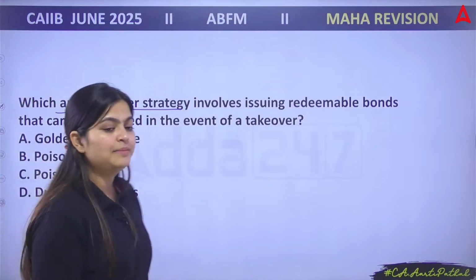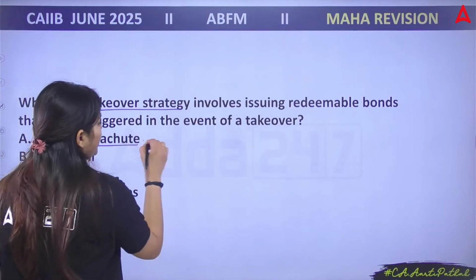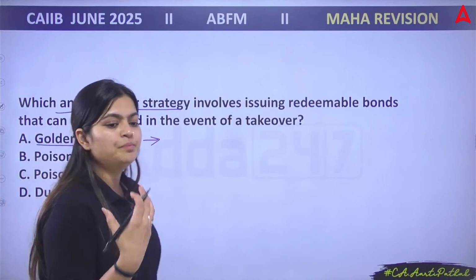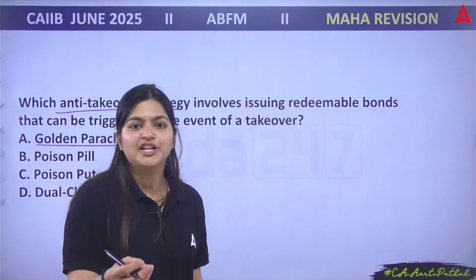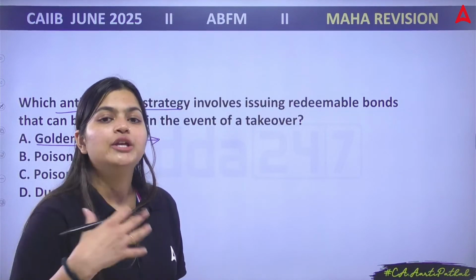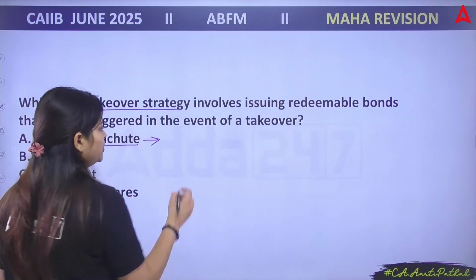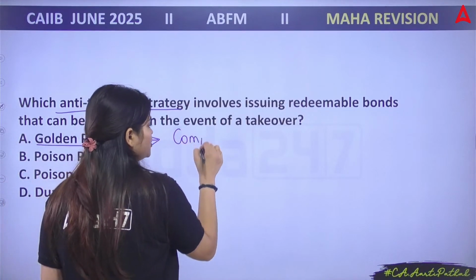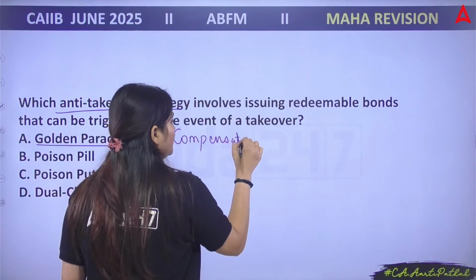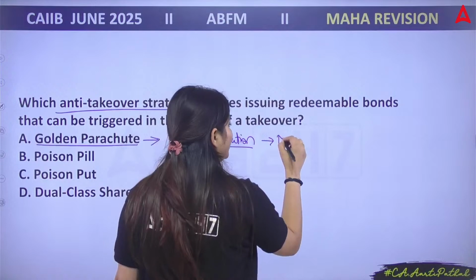So if I talk about golden parachute, it means you are providing a better offer. If your management loses their position because of the merger, you are going to compensate them. That is what a golden parachute is. You are giving a very good amount of compensation to your management.